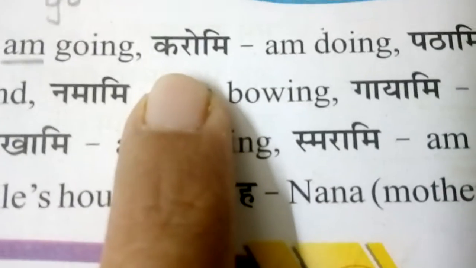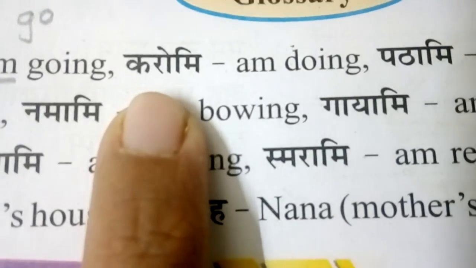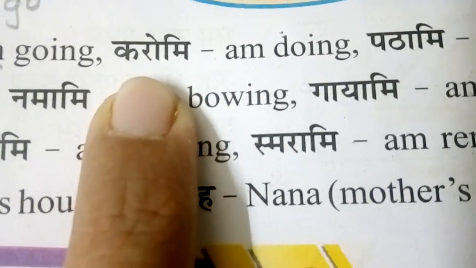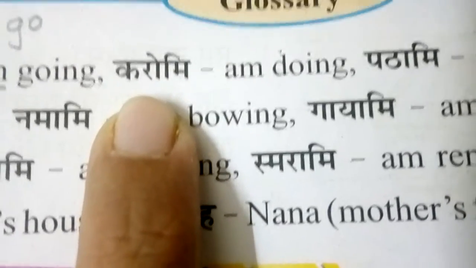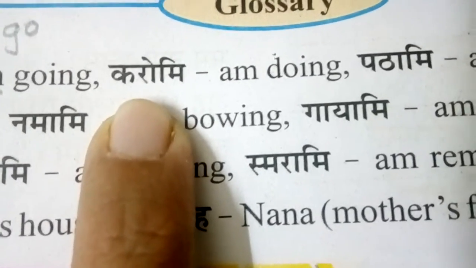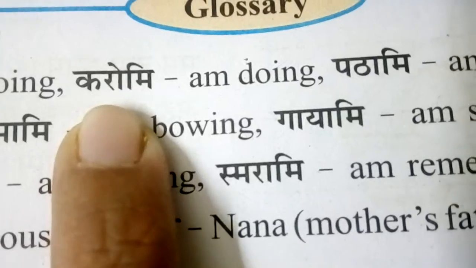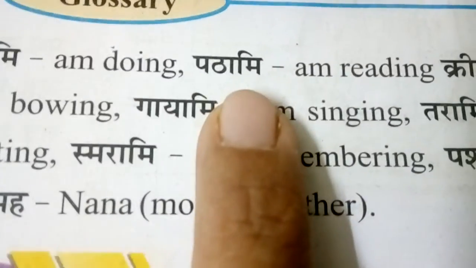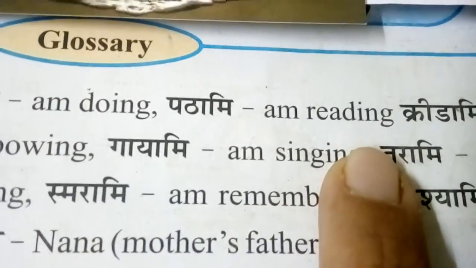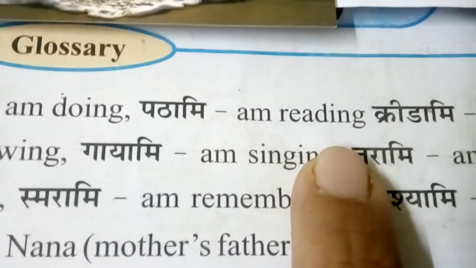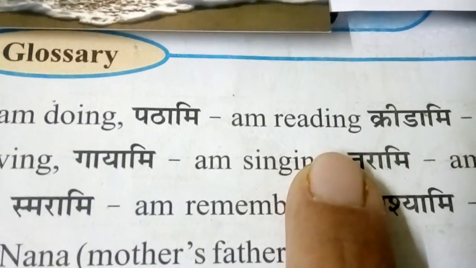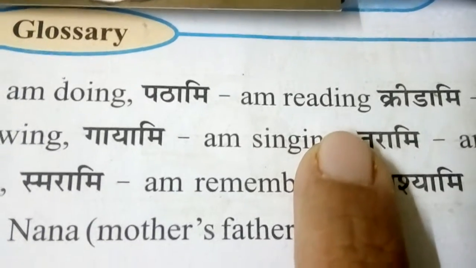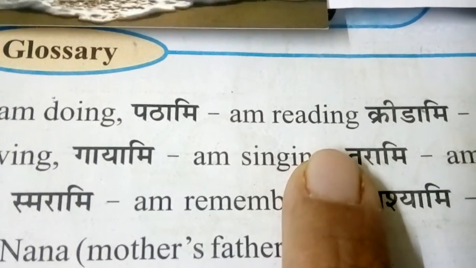Similarly karomi, do will change to doing, and with am, because karomi is written with I, it will become am doing. Similarly pathami means am reading. With all the verbs where ami is added, we will add am in the beginning.